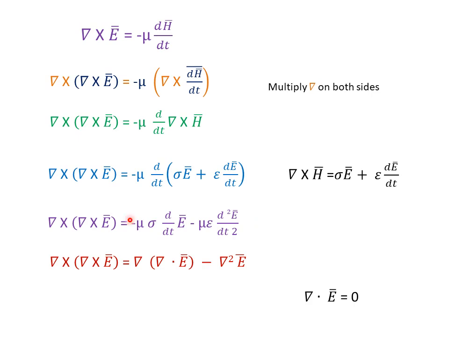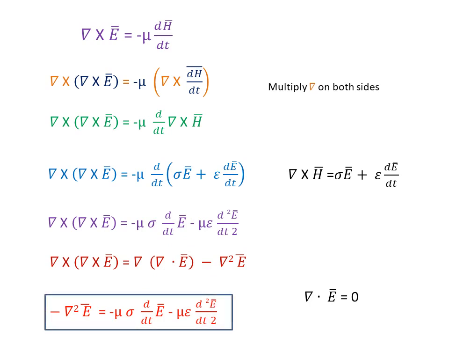Now, to simplify this, we have the formula del cross del cross E vector equals del into del dot E vector minus del square E vector. We already assumed that del dot E equals 0, so this term will be 0. So we simply get del cross del cross E vector equals minus del square E vector. Substituting, minus del square E vector equals minus mu sigma dE vector by dt minus mu epsilon d square E vector by dt square.